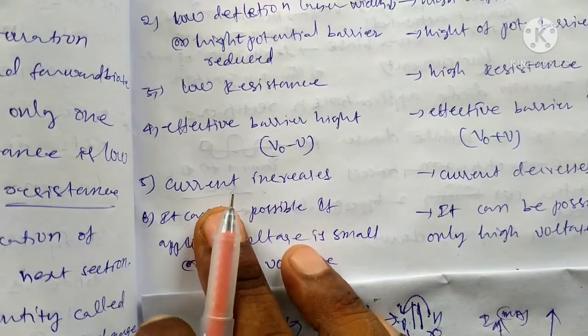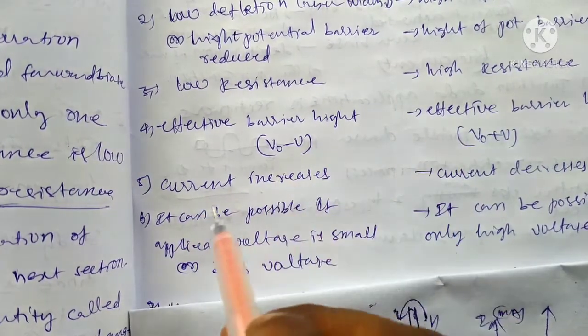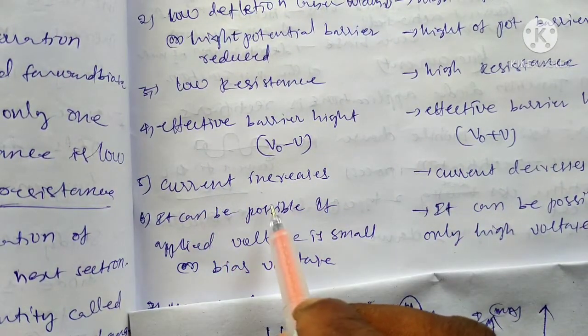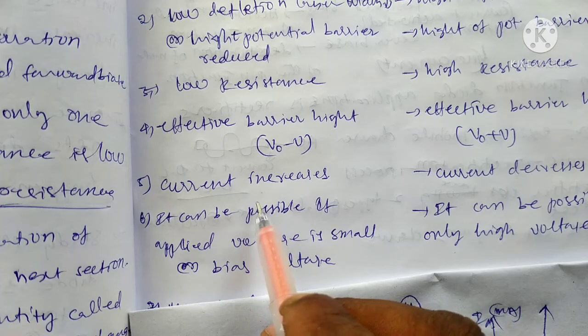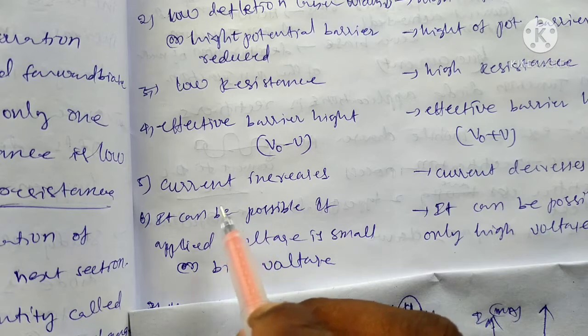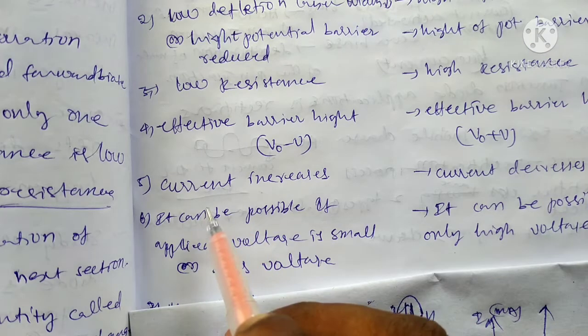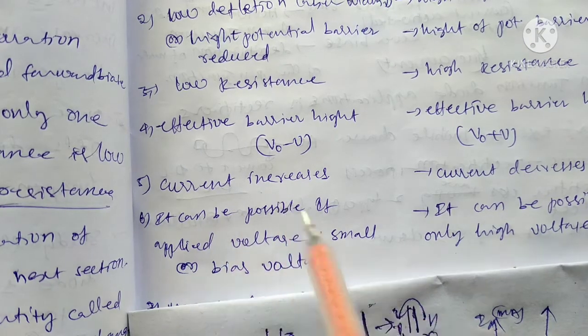Here the width of the barrier is very low. To get the current, a larger number of electrons will be occurring. The motion of the charge carriers will be more. That gives the high current.